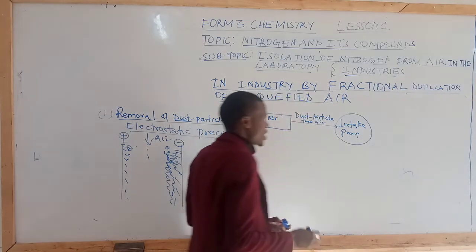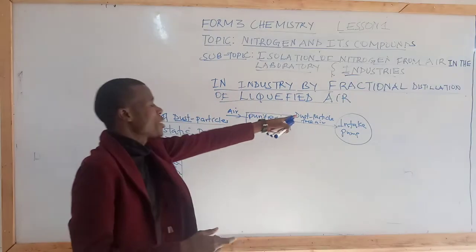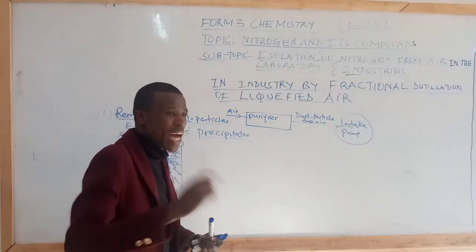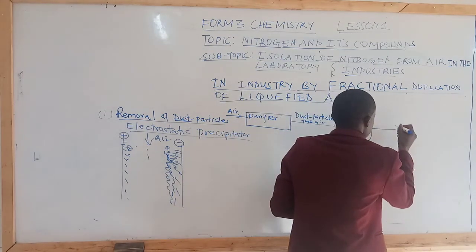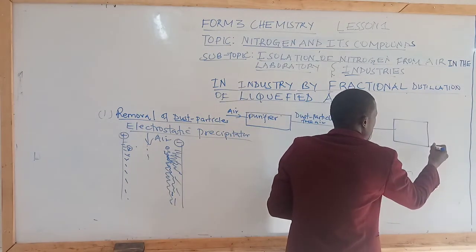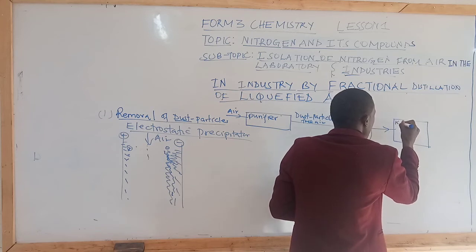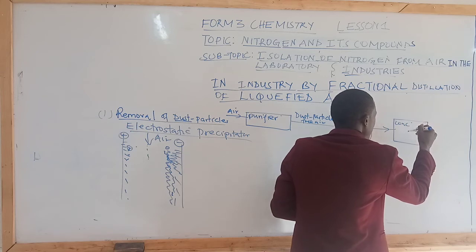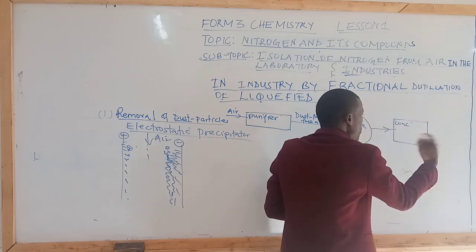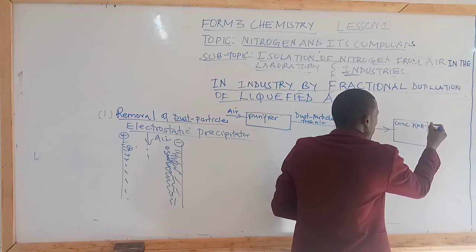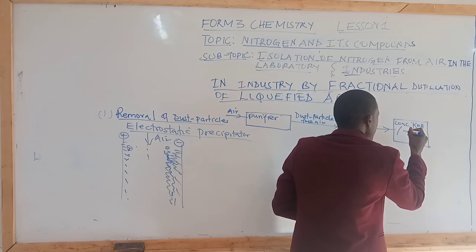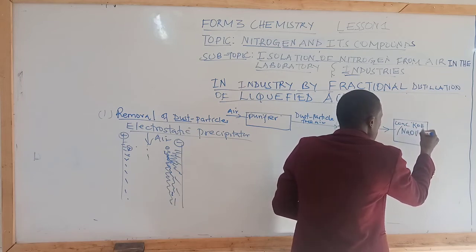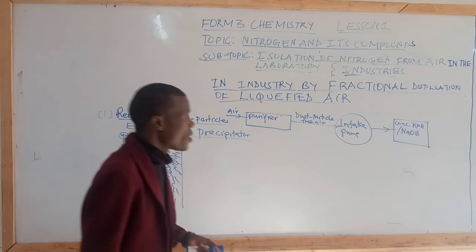What is the role of the intake pump? It pumps dust particle free air, that is, air without dust particles, into the second chamber. In the second chamber, students, we have concentrated potassium hydroxide, as we mentioned in the first part of isolating nitrogen in the laboratory. Highly concentrated potassium hydroxide or sodium hydroxide can be used to eliminate carbon 4 oxide by absorbing it.